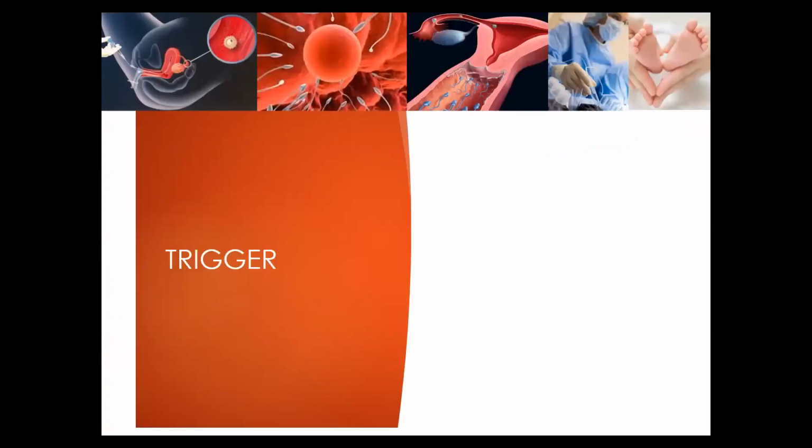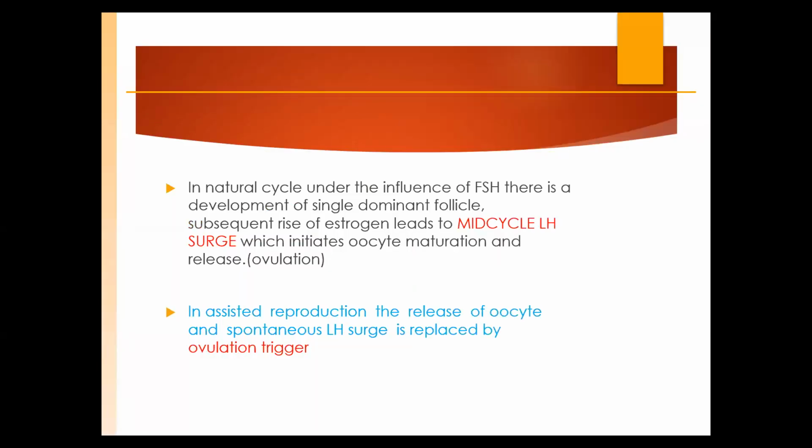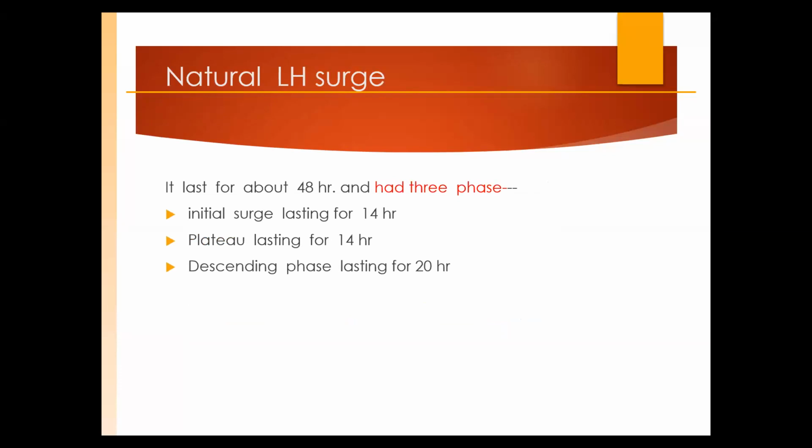Just 2 minutes, I will go through the trigger, and then it's better if we discuss something. So we all know we are giving triggers. This is just the replacement of the mid-cycle LH surge, which happens in our normal body. Earlier we were replacing it with HCG, because we all know the alpha and beta subunits are one part. So the mid-cycle LH surge is replaced by HCG. Again, HCG has plus points and minus points. Long half-life, so more follicles form. This is the natural LH surge, which normally happens in the body. It lasts for 48 hours.